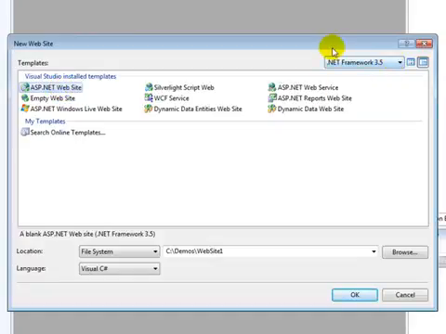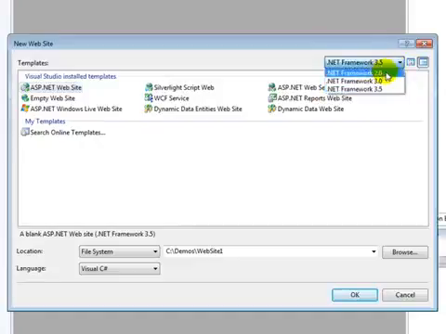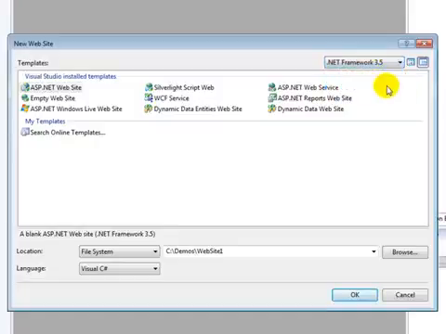In the top right corner, we have the ability to choose which framework we'll be compiling towards. In Visual Studio 2008, we can select from .NET 2.0, 3.0, or 3.5. If you're using Visual Studio 2005, only 2.0 will be available to you. For this project, it doesn't matter which version you choose. I will just stick with the default of 3.5.